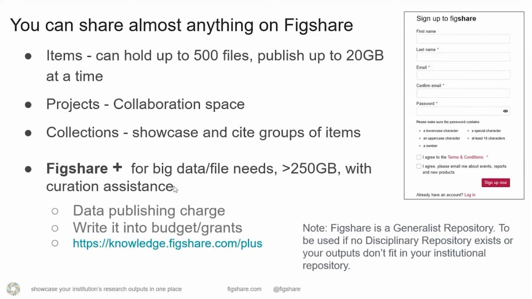I couldn't really figure out anywhere else to put this, so I put it here, but Figshare is a generalist repository. And of course, you may have heard this, you should always look for a disciplinary repository first, one that specializes in the type of data that your field produces. If that doesn't exist, always look at your institutional repository too. It's good if things are kept in one place. If you're producing it at an institution, it's nice if it's in that repository. But if for whatever reason neither of those options work, then a generalist repository, it's why they exist, for the times when you don't have other options. And so Figshare is one of those generalist repositories that you can use.